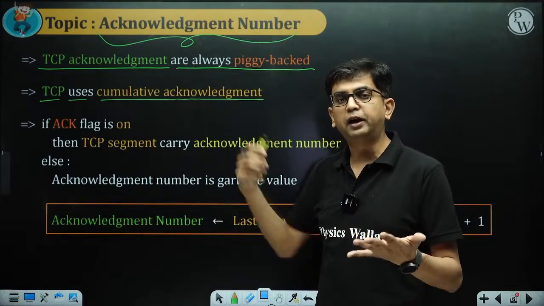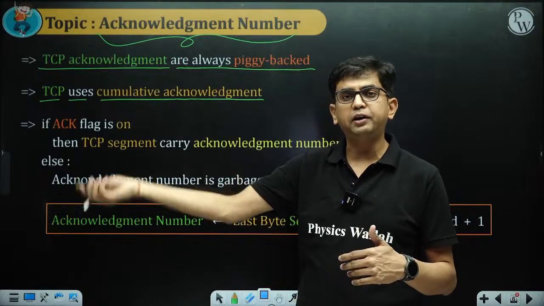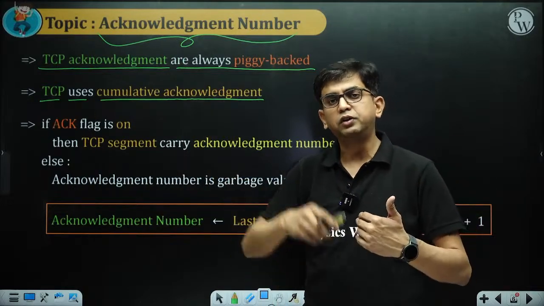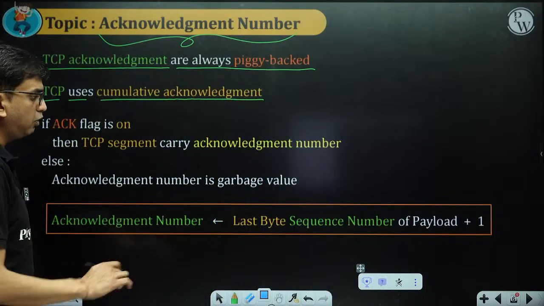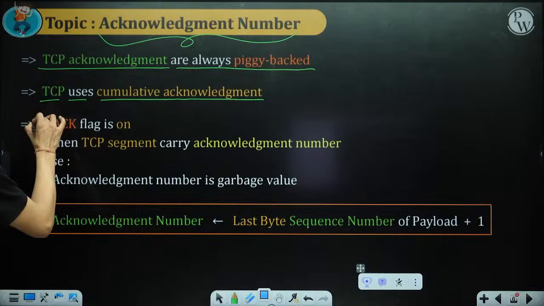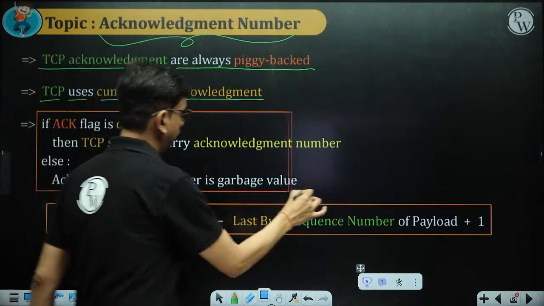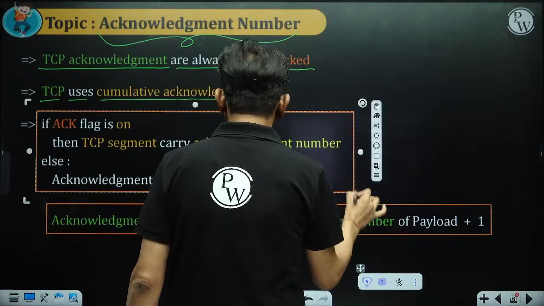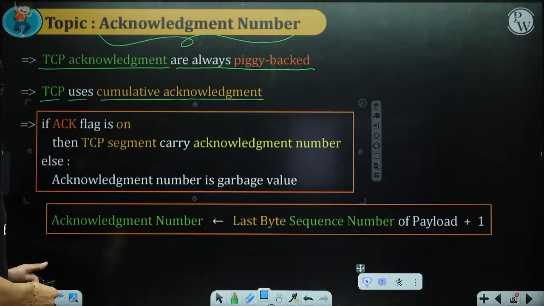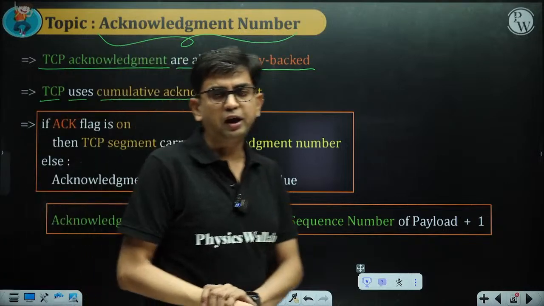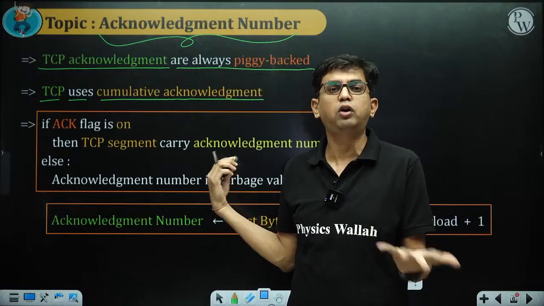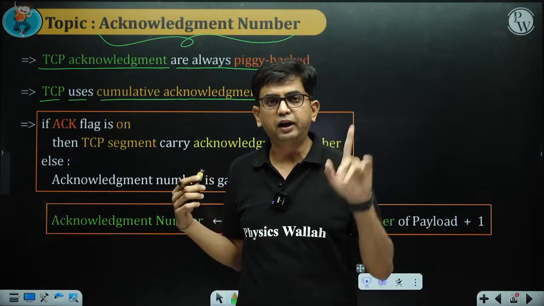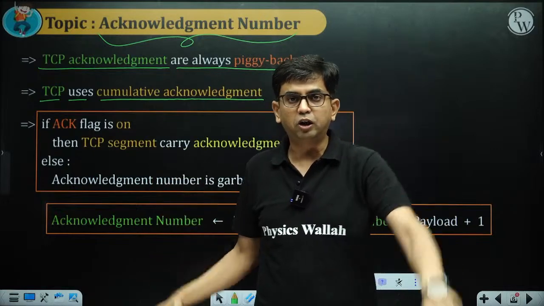It is the acknowledgement number sent by the opposite end TCP, acknowledging my data which I sent a few moments back. This condition is very important to determine whether the segment carries acknowledgement or not. The acknowledgement flag plays a crucial role in indicating that.